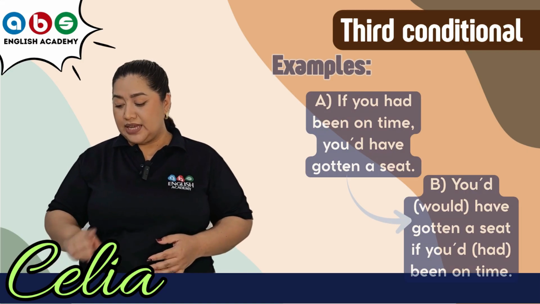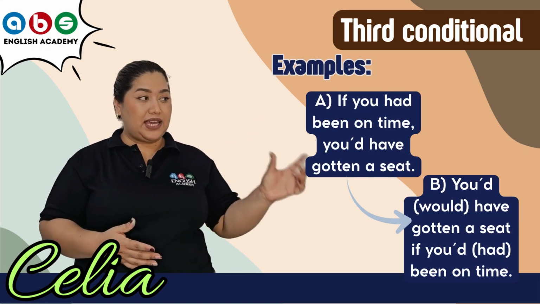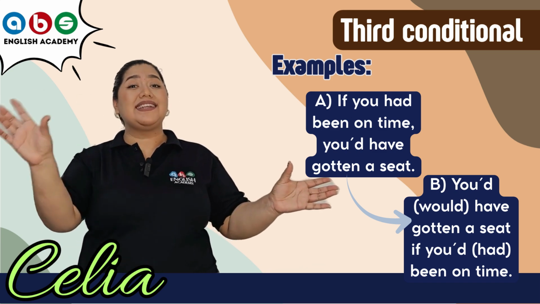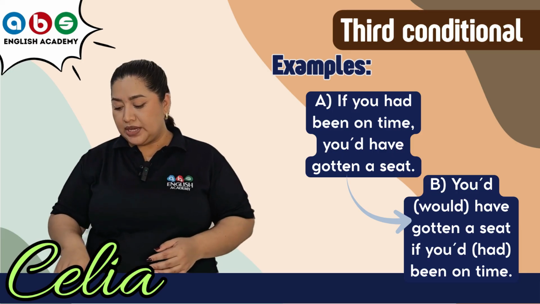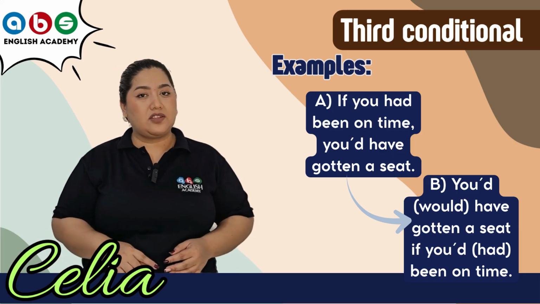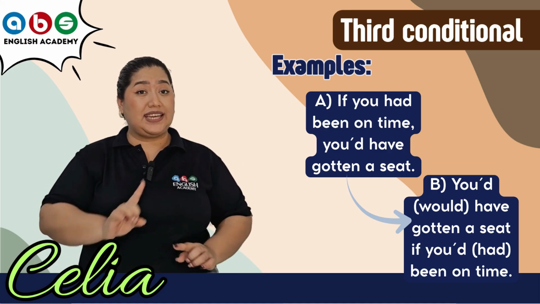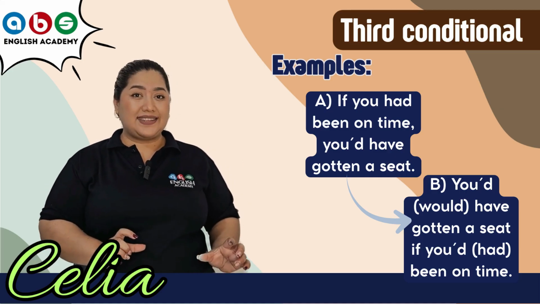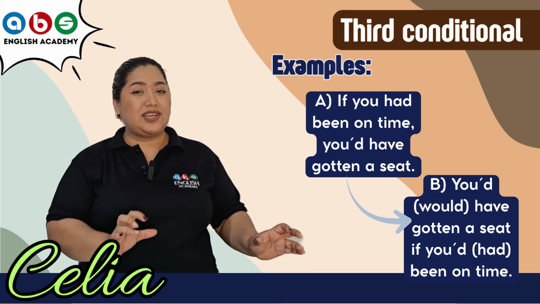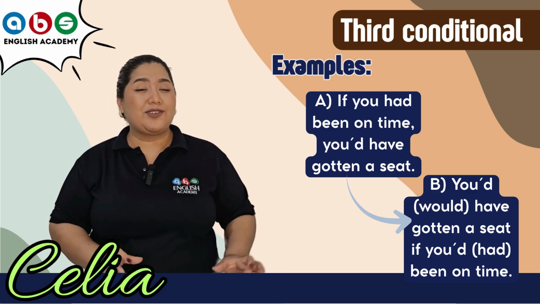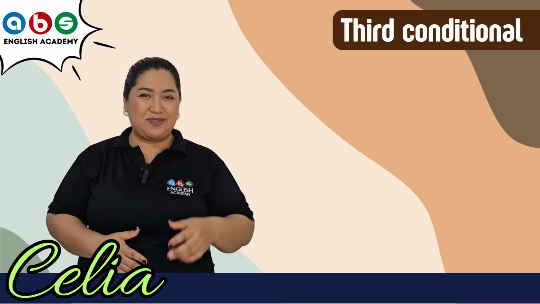If you had been on time, comma, you would have gotten a seat. Perfect. If, first clause, comma, and then the result clause. What if we switch the clauses? Let's see the second example. You would have gotten a seat if you had been on time. In this case, we don't have a comma because we switched positions. We started the sentence with the result clause, and then we position the if clause. So in the second case, we don't need a comma. Okay, so now you know a lot about the third conditional. Time to practice.